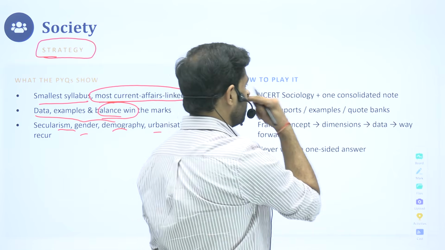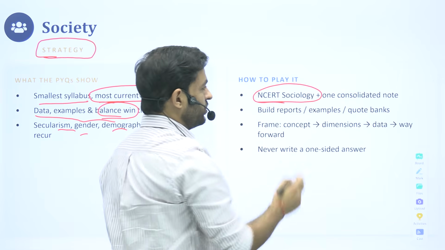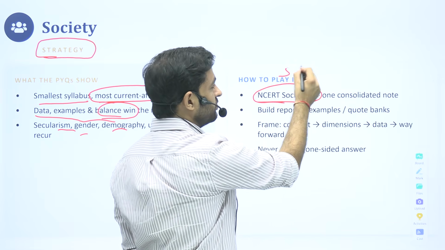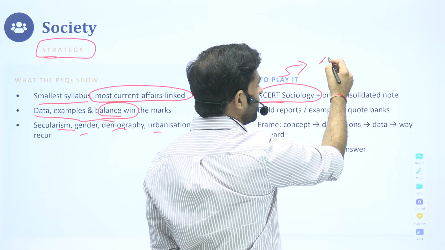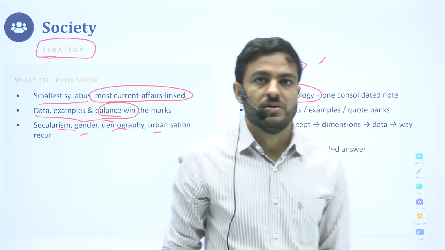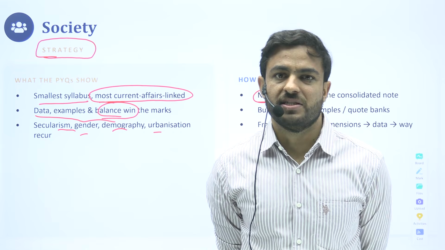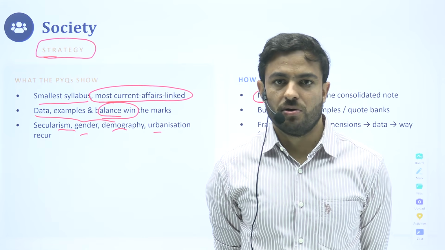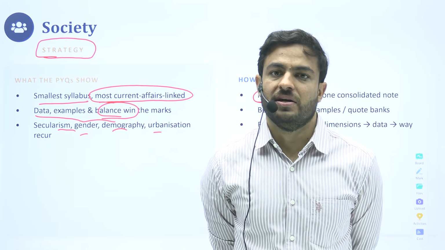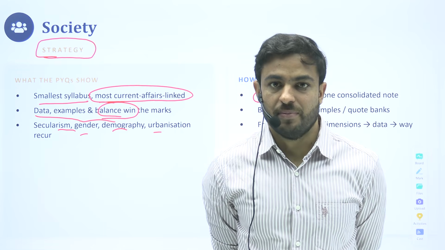Talking about the sources, the basic NCERTs on society. Apart from that, you can refer to the book by Pearson publication that has been written by Senthil sir. It's a very good book that has been designed in a manner that it covers all the syllabus pointers.